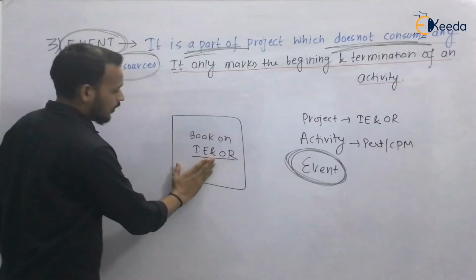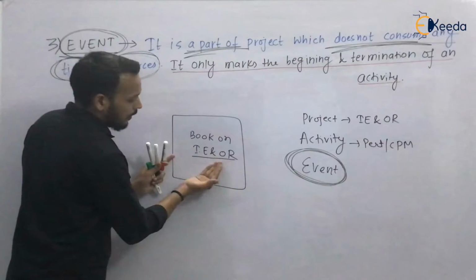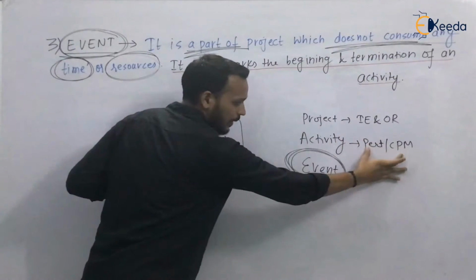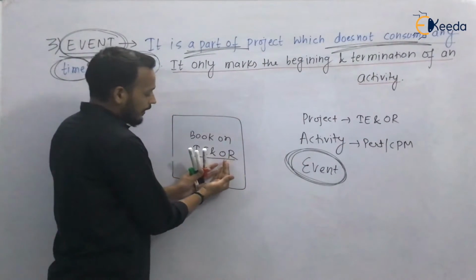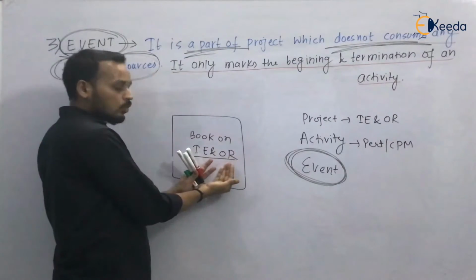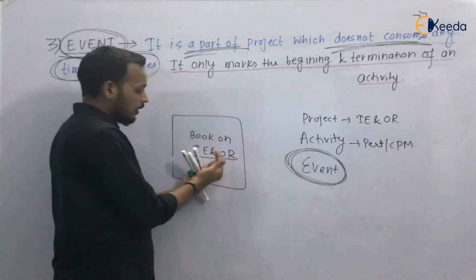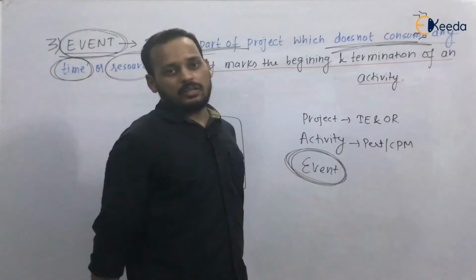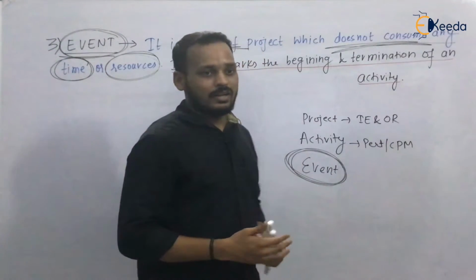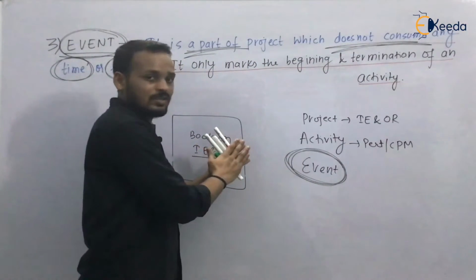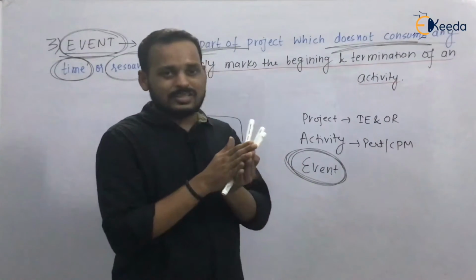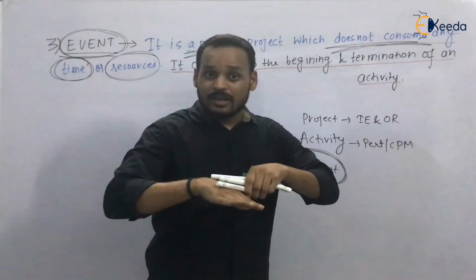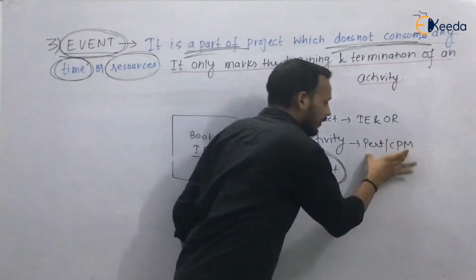It means the first page, the cover page, is where we start, and the next chapter is PERT and CPM. So when you start reading the book, you open the cover page and you say that we have started our activity. And when you close PERT and CPM, the back page is also an event, and it tells that we have completed our activity.